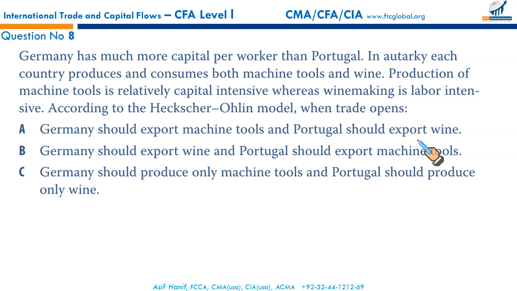That makes perfect sense. Because in the Heckscher-Ohlin model, a country has a comparative advantage in goods whose production is intensive in those factors with which it has a relative abundance, like capital per worker is higher in Germany, so they should focus on machine tools, whereas Portugal should then focus on the export of wine. So that makes A the correct option.